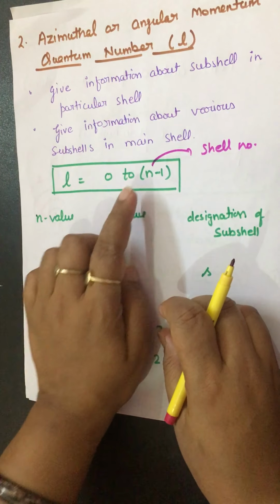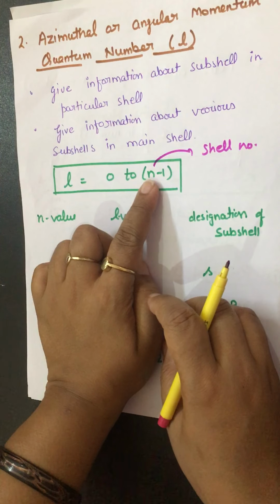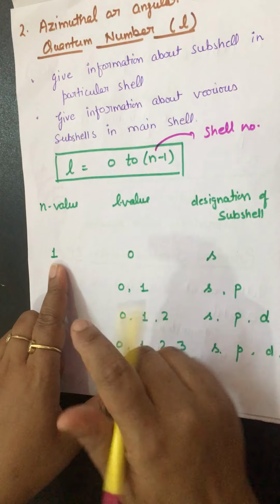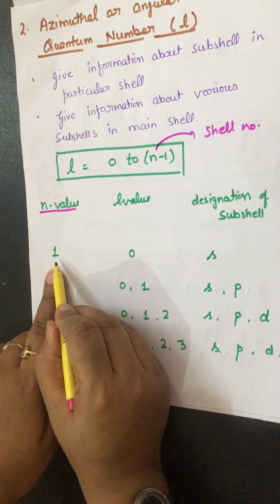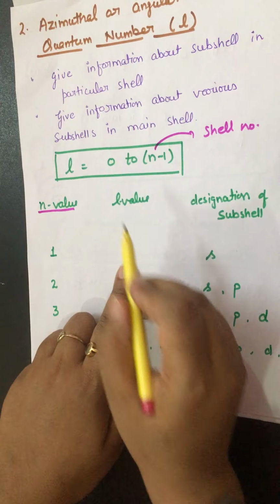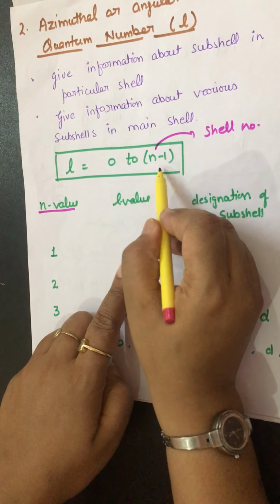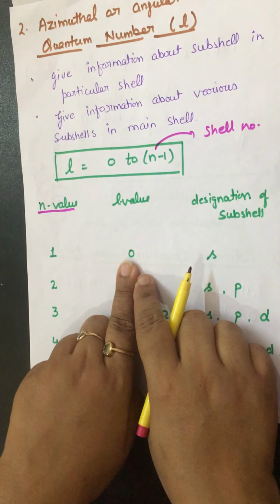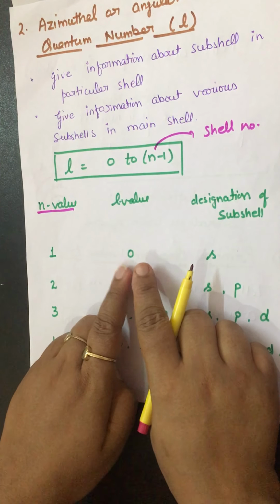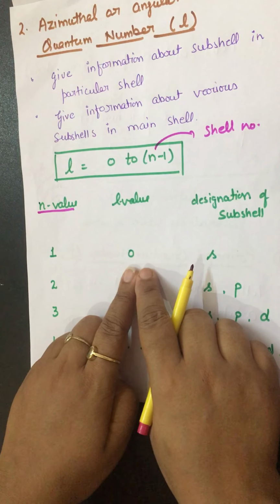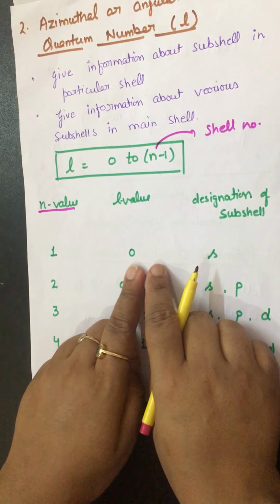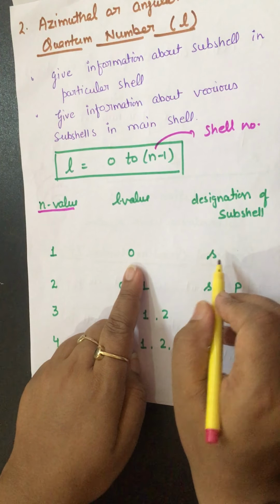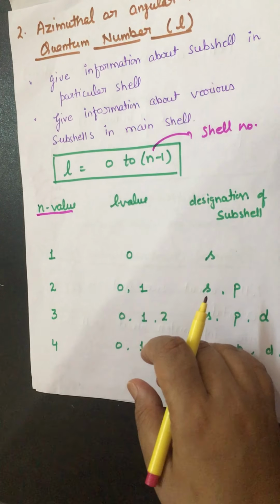If I tell you the shell number is 1, the main shell 1, then for the first shell the value of l will be only 0. If you put n value 1, 1 minus 1 cancels out, so the l value comes out to be 0. If l value is 0, it is represented by the s subshell. You know all about it, but I am just giving you a revision.